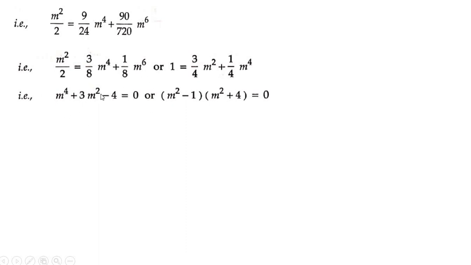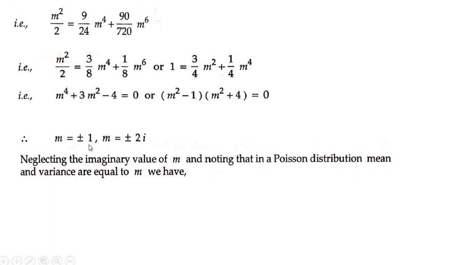Use your calculator to find the roots of this, or you can split it as m square minus 1 into m square plus 4 equal to 0. Find the roots of this. So m is equal to plus or minus 1 and m is equal to plus or minus 2i. So neglecting the imaginary value of m, noting that for the Poisson distribution mean and variance are equal to m, we have variance is equal to 1.